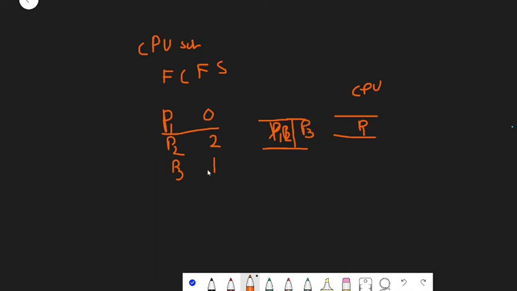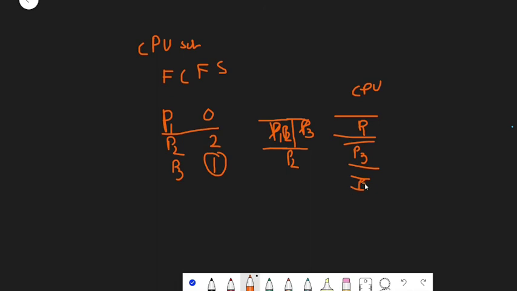It is P3, because the arrival time of P3 is lower as compared to P2. So P3 will get executed next, and P3 will be popped out from here. So only P2 remains in our queue. Once the execution of P3 is over, P2 will start executing.